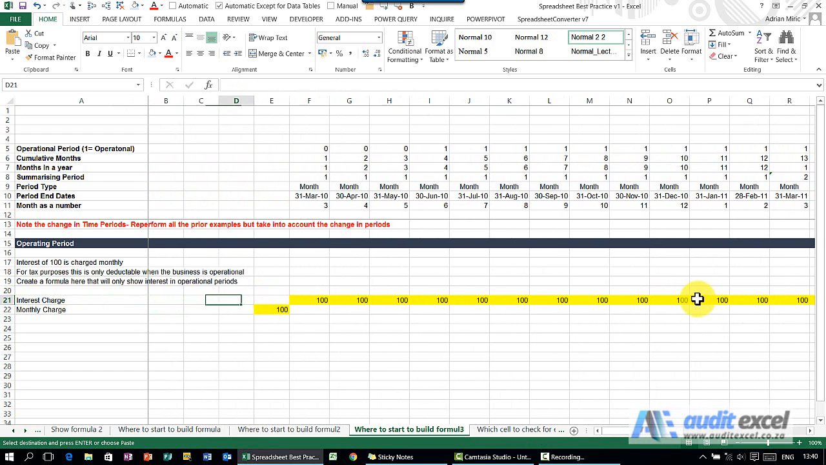So don't feel you have to start in the left hand side and then copy across and then make a change, then come back. Rather go to where the trigger point is, build your formula, check it a little bit in that area, and then copy and paste it all the way across.